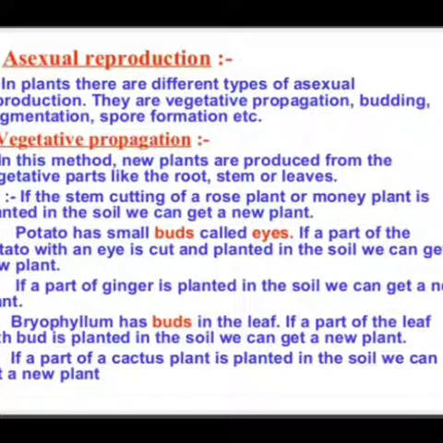Potato has small buds called eyes. If a part of the potato with an eye is cut and planted into the soil, we can get a new plant. If a part of ginger is planted in the soil, we can get a new plant. Bryophyllum has buds in the leaf. If a part of the leaf with a bud is planted in the soil, we can get a new plant. If a part of a cactus plant is planted in the soil, we can get a new plant. So these examples tell us that vegetative propagation is a kind of asexual reproduction in which new plants are produced with the help of vegetative parts of the plant like stem, root, leaf and buds.